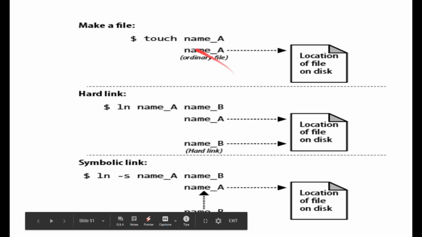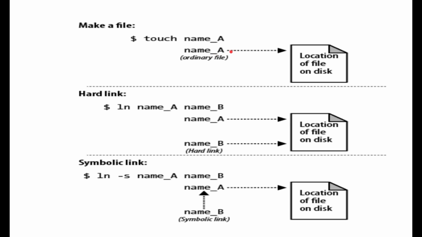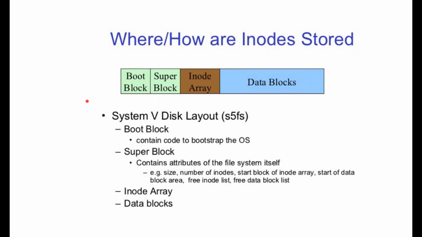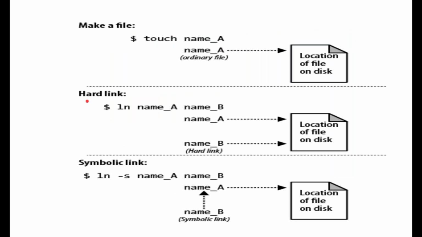Same here, for example, you are making one file. For example, you have created one file with touch. This is your file, this is the ordinary file. Fine, and this is the location of your file on the disk. Now actually we are talking in this one about links, how to link, that is your hard link versus your soft link. Fine. So once you created a file, that is the location of the file on the disk. Now what do you mean by the hard link for this file? Now to create a hard link, you have to use the ln command.